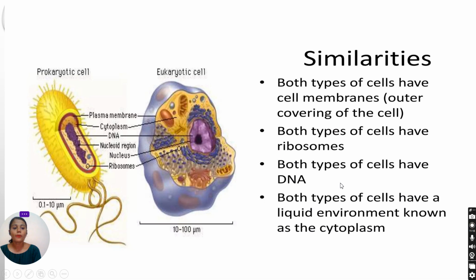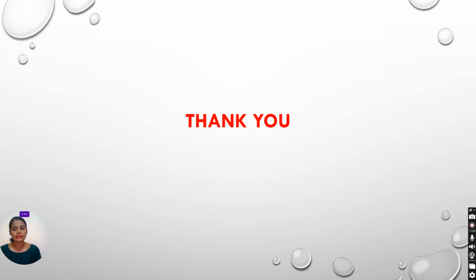These are the basics about the prokaryotic and eukaryotic cell. Do you have any doubts? Just compare both the eukaryotic and prokaryotic cell. One is primitive, one is advanced. Prokaryotic cells are very small, and as compared to prokaryotic, eukaryotic is a little bit bigger or larger in size.